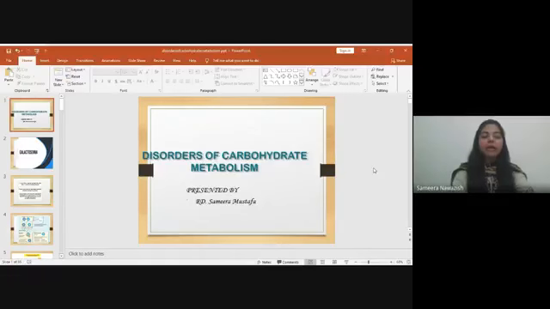Normally enzymes break the carbohydrates down into glucose or any type of sugar that is required by the body. In abnormality, you may not have enough enzyme to break down the carbohydrate, or the enzyme may not work properly. These are the basics of carbohydrate metabolism. So disorders of carbohydrate metabolism occur in many forms.